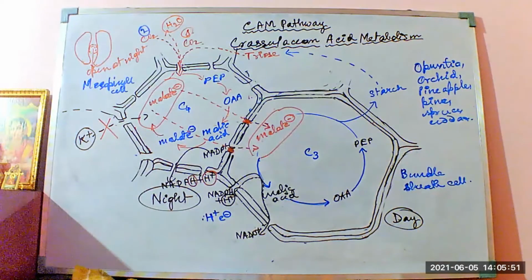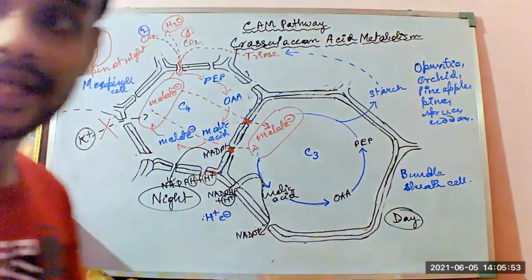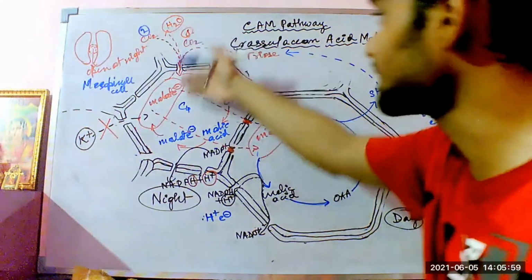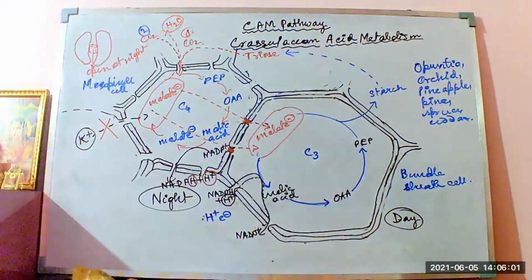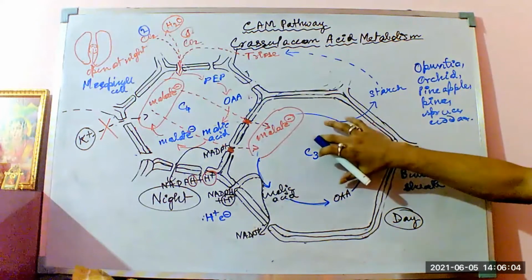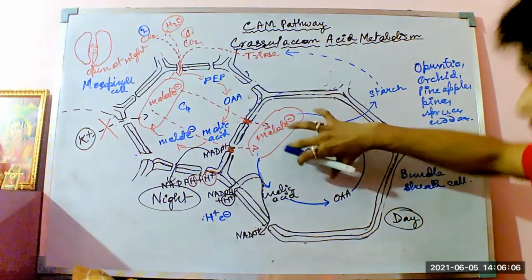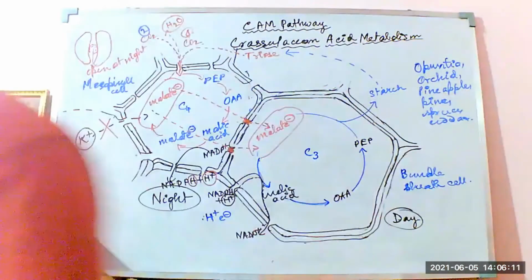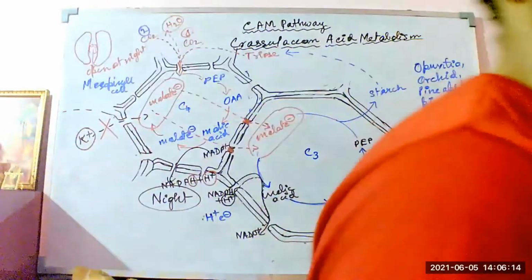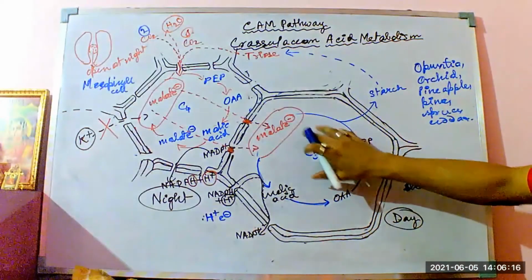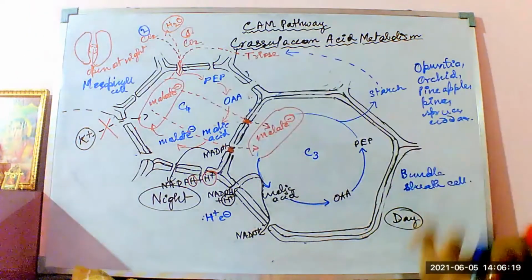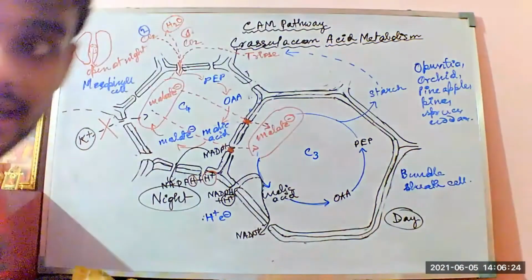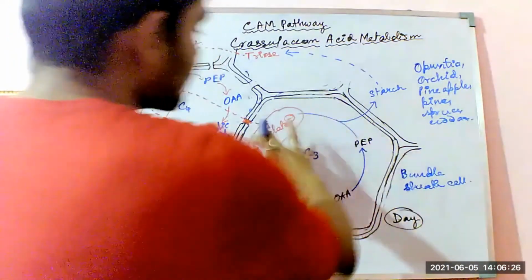helps in keeping the CO2 molecules. At night time, during the night time the CO2 molecule was deposited with the phosphoenol pyruvate, and during the daytime the CO2 molecules get trapped. The carbon dioxide molecules get trapped within the bundle sheath cells, or within the mesophyll cells of the mesophyll tissues, that is, deposited or